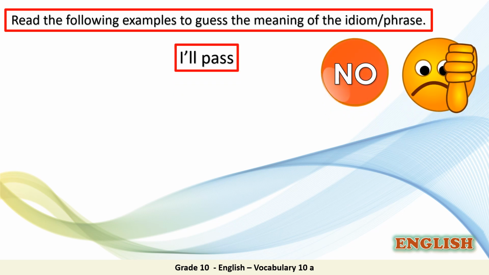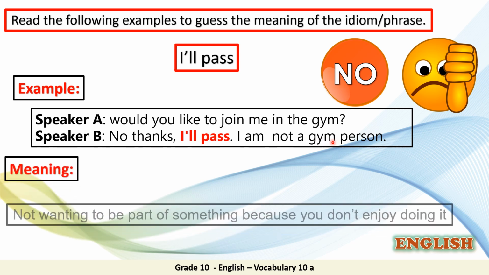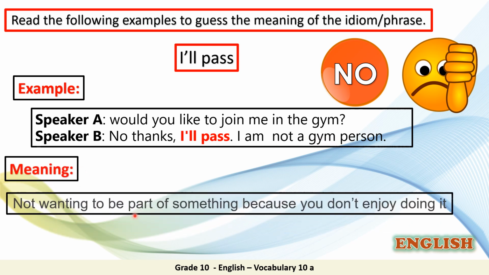Another expression is to say, I'll pass. It's another way of saying no. For example, Speaker A says, would you like to join me in the gym? Speaker B, no thanks, I'll pass. I'm not a gym person. So, the meaning here is not wanting to be part of something because you don't enjoy doing it. I'll pass means, no, I don't enjoy it.